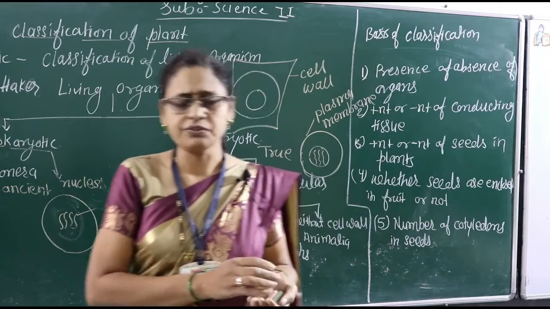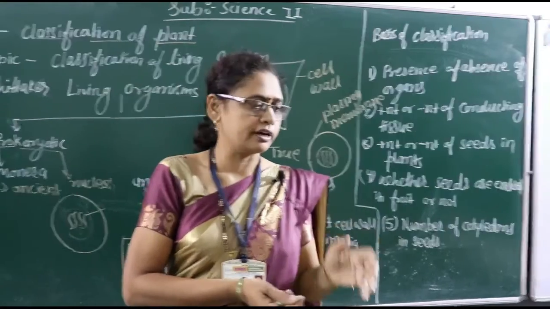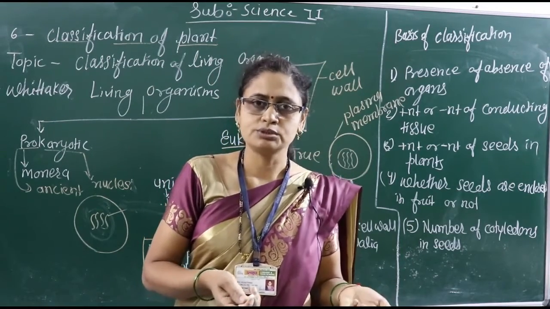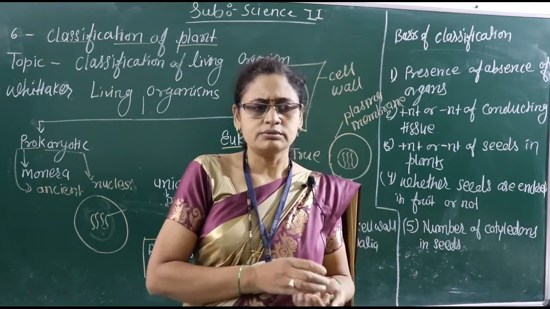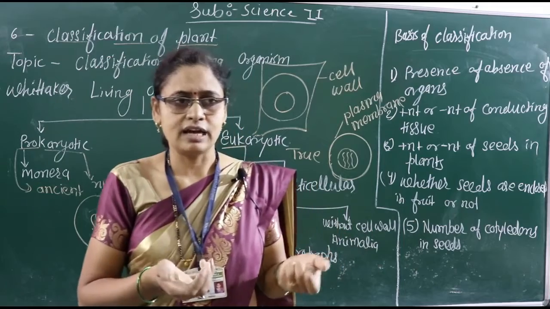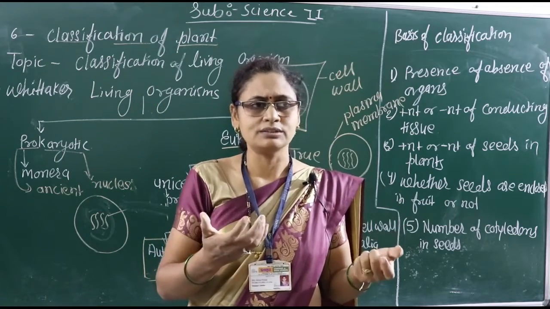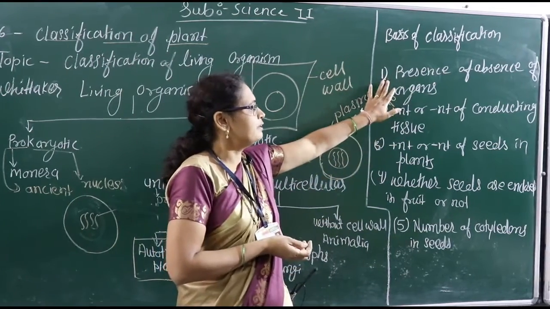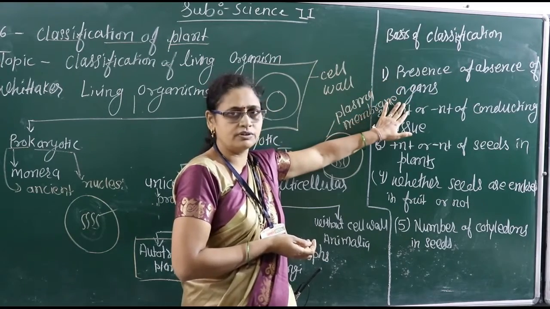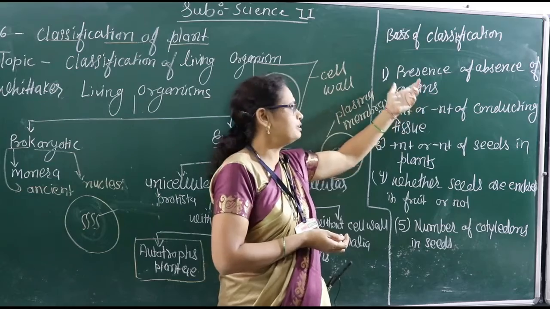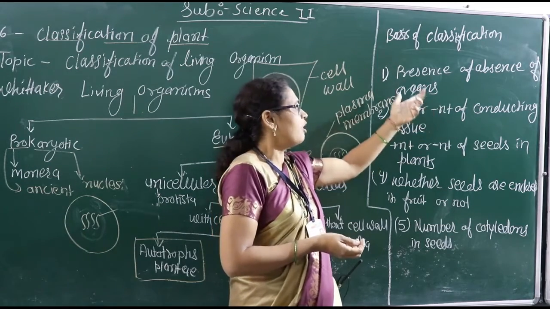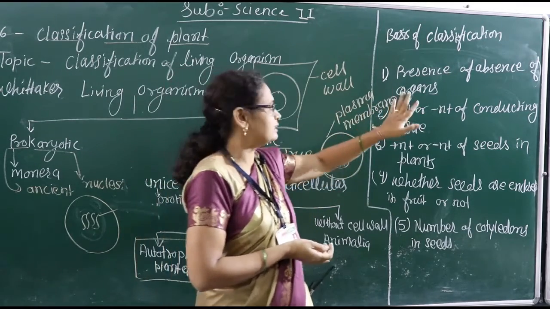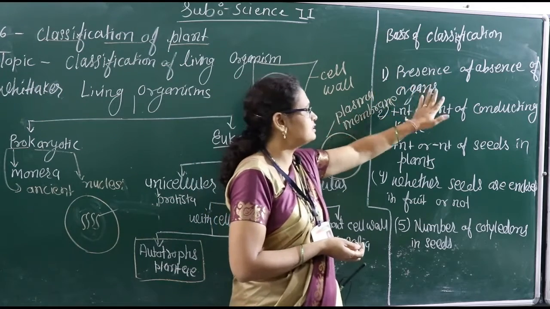I have already explained that there is biodiversity in plants and also in animals. When you observe plants, you can see some plants have a flower, some plants have a fruit, but some plants don't have a flower, they don't have a seed. So on the basis of that, we can classify; this is the first base, presence and absence of organs. Maybe they have a flower, a fruit, or a seed. All these are the organs, or maybe leaves, stems, roots; all these are the organs of a plant. So they may be present or absent in the plant.